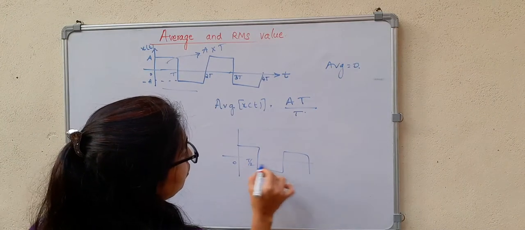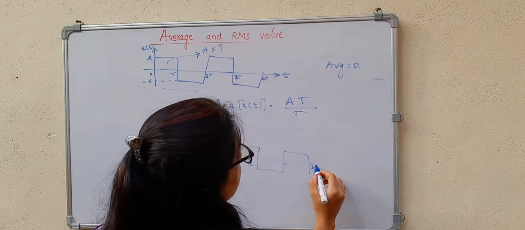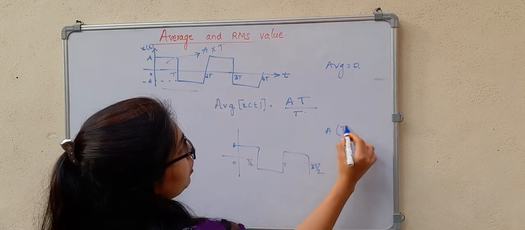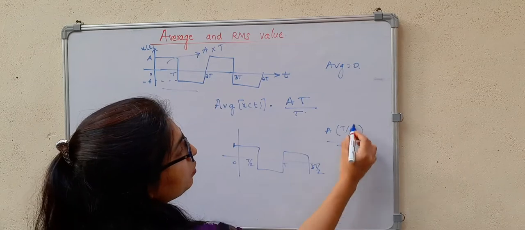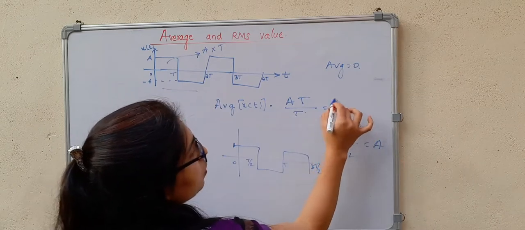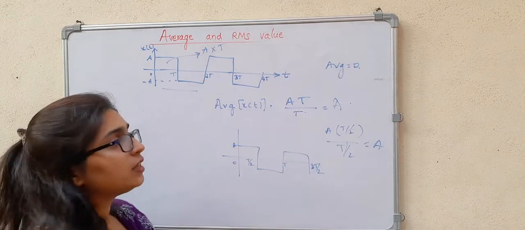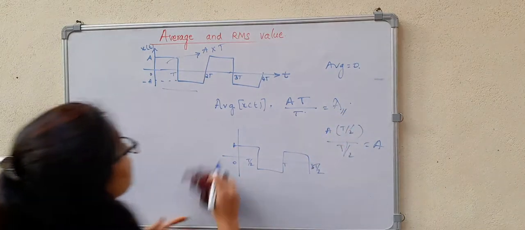Or if I consider a waveform 0 to T by 2, this is T, this is 3T by 2. In this case also, A into T by 2 divided by T by 2, it will be equal to A. So the average value, if I consider the positive half cycle, is equal to A.